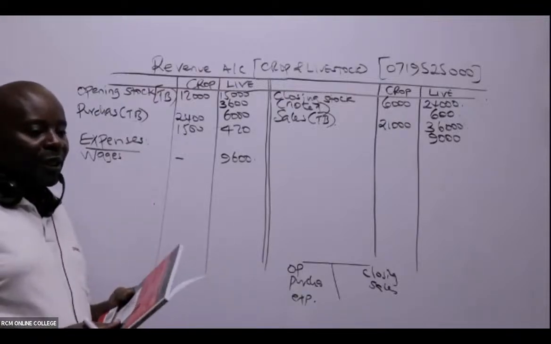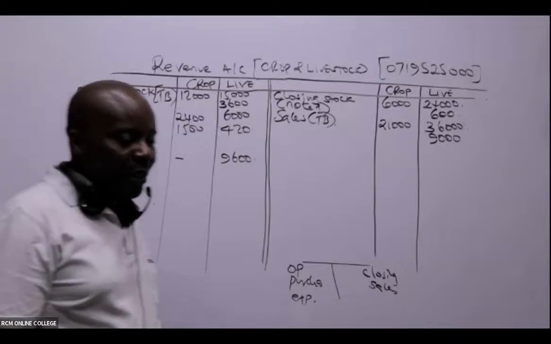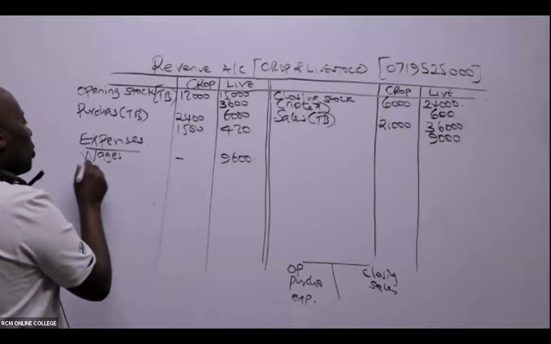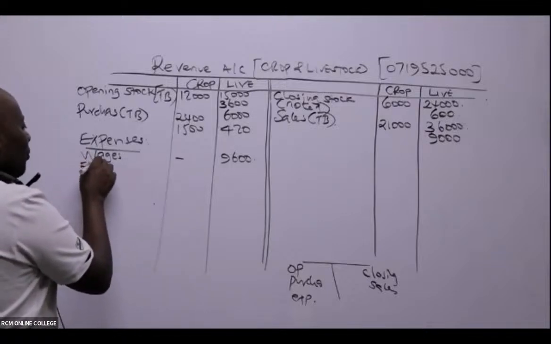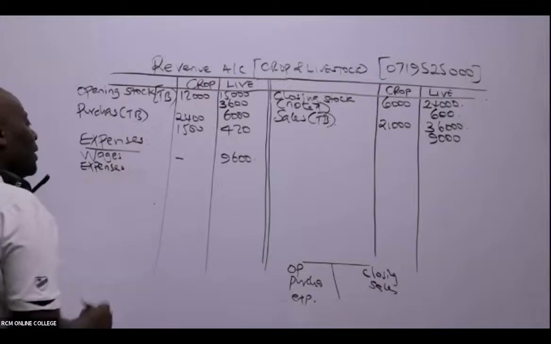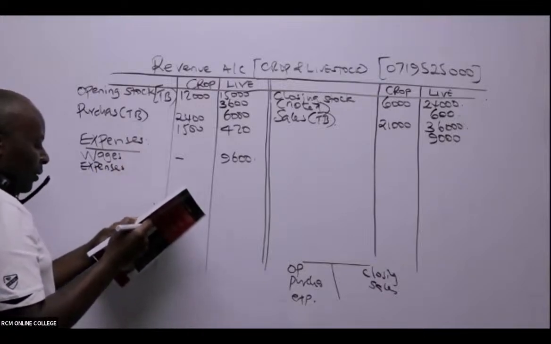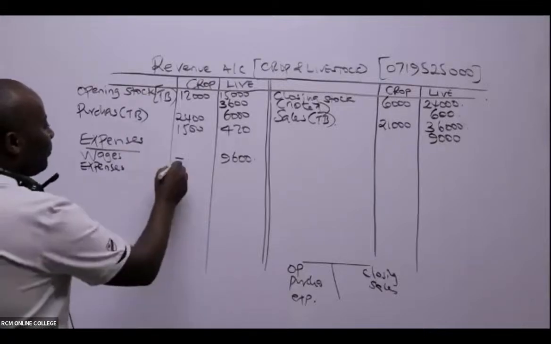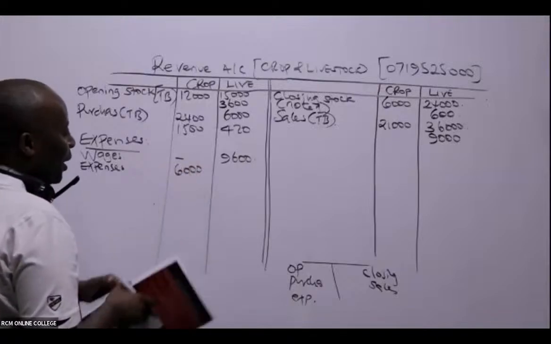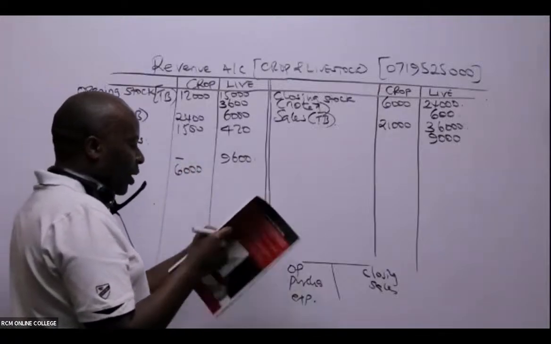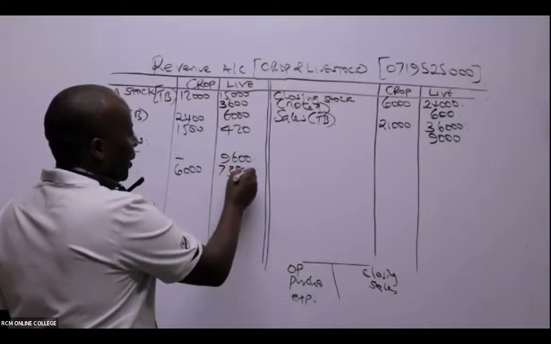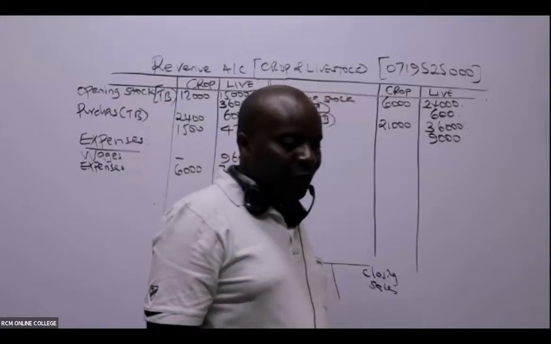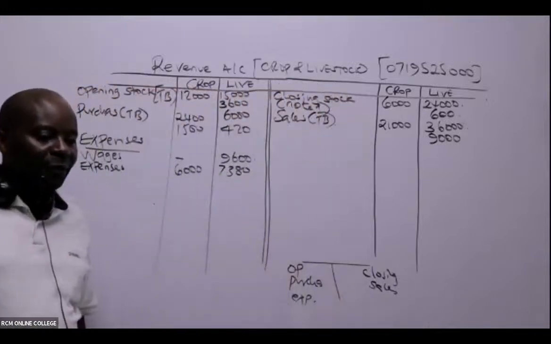Up to there, are we together, ladies and gentlemen? Are these guys following? Yeah, these are direct expenses. And then, of course, we have what they are calling expenses. They should have given this another name, but they've called this expenses, and they are really direct because I can see their traceability. Expenses for crops, 6,000. And then expenses for livestock, 7,380. I feel I've moved quite fast.